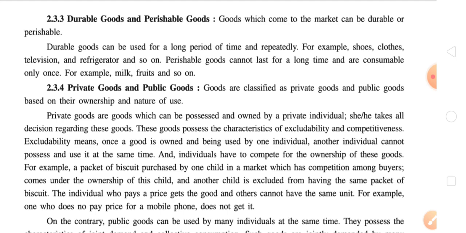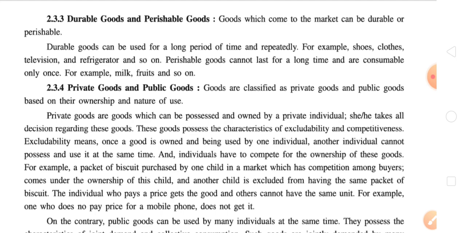We are having the market for both of these categories, like we are having the markets for vegetables, fruits, milk, etc., which come under the perishable goods market, while we are having the market of TV, refrigerator, AC, that comes under the category of durable goods market. So we have market availability of both durable and perishable goods. Second paragraph, durable goods can be used for a long period of time and repeatedly. For example, shoes, clothes, television, and refrigerator, and so on.